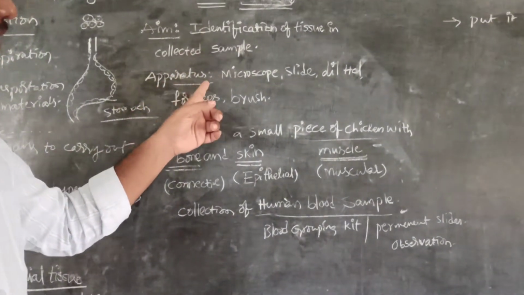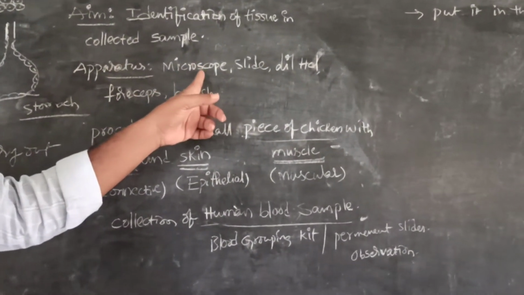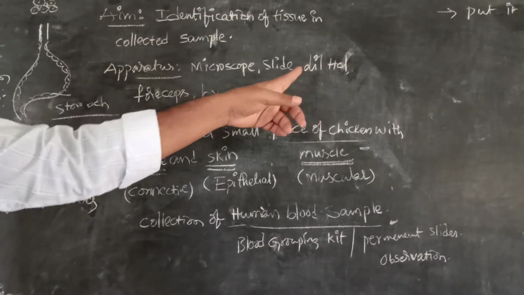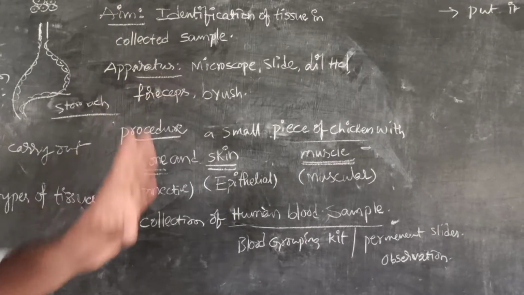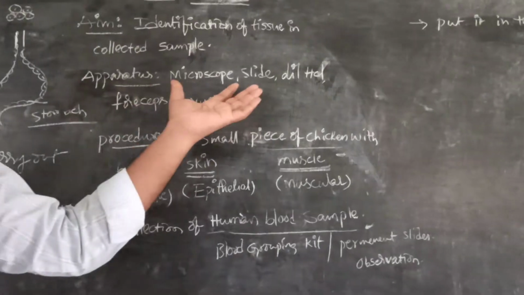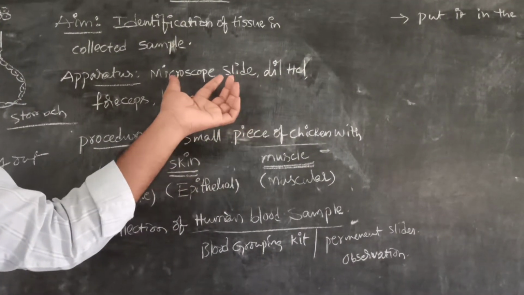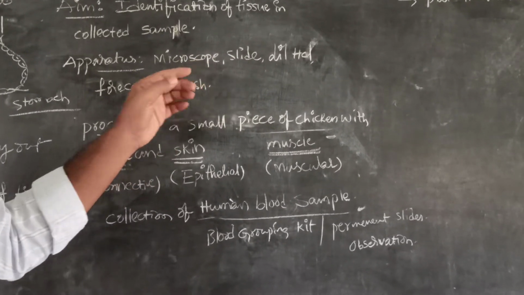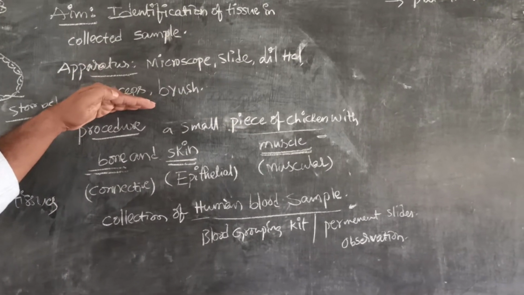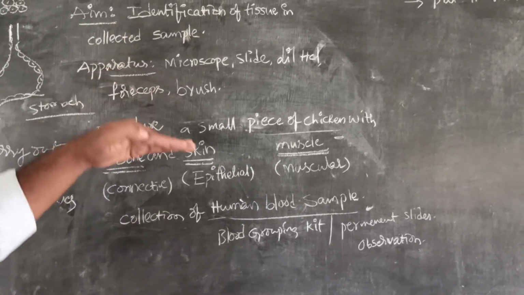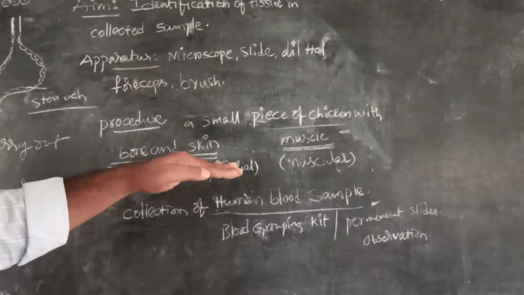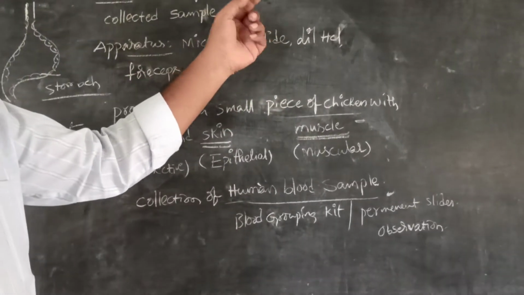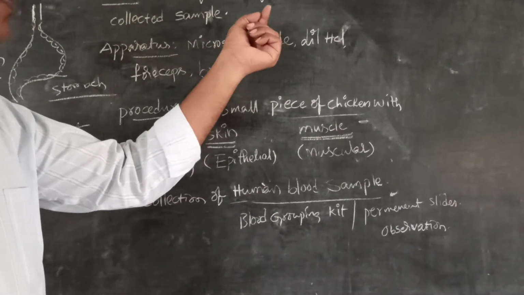And what apparatus is required for this? Just a microscope, slide and diluted HCl, not concentrated, diluted HCl, and forceps and brush. These are available in our dissection box, and this is a slide box, and the microscope is anyhow available in our science lab. We just use this apparatus and follow the simple procedure to find out what different types of tissues are present in the small piece of chicken.